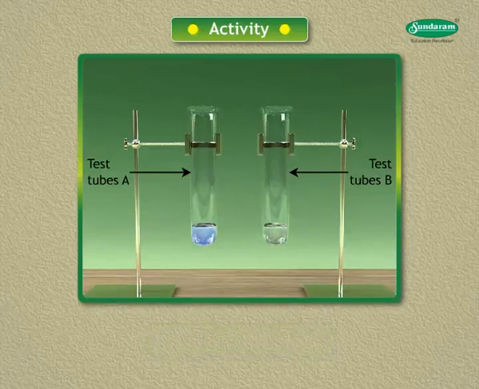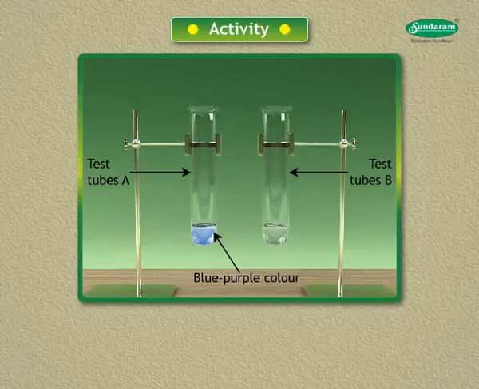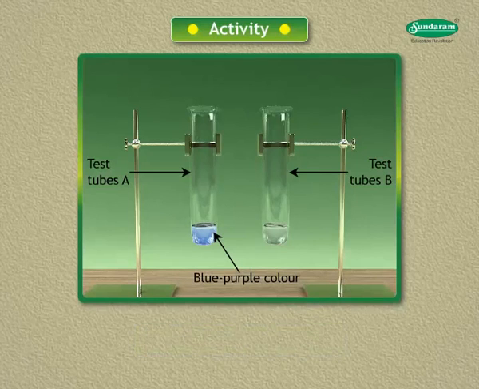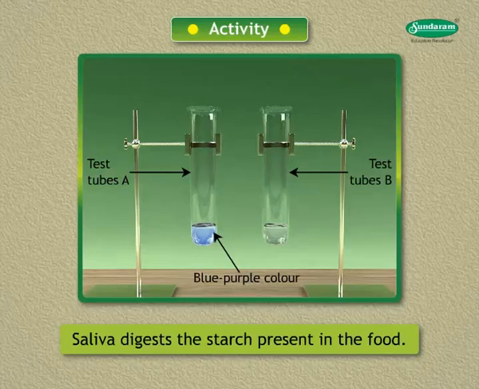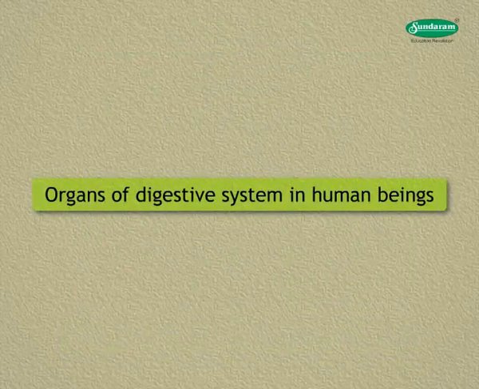What is the color change in test tube A and test tube B? What conclusion can you draw about presence of starch? We can conclude that our food contains starch. What does this tell us about the action of saliva on starch? Saliva digests the starch present in the food. Now let us study about the organs of digestive system in human beings.